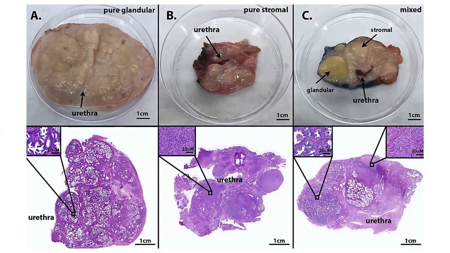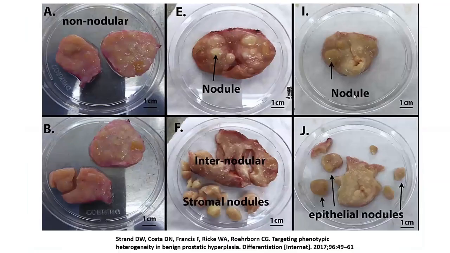However, in most of the cases, you get to see a good blend of the stroma as well as the glandular elements. And in such cases, there are some places where the nodularity might be much more prominent, which is the stromal component axis. And in some areas it is vaguely nodular, which are the glandular predominant areas.